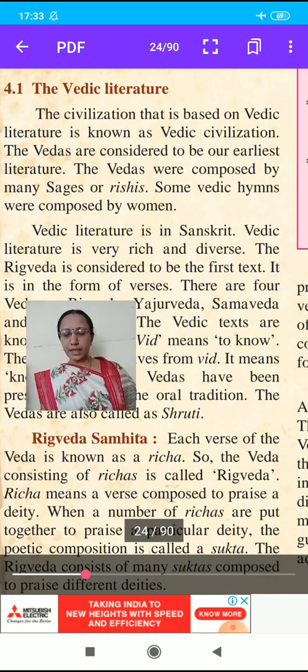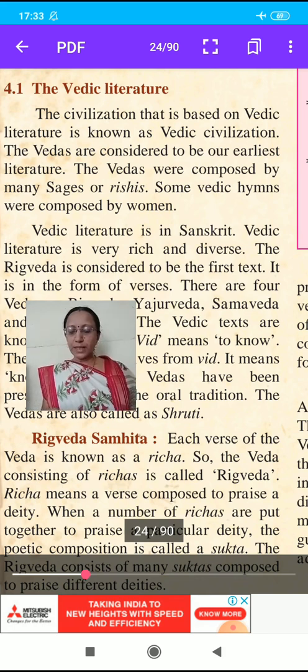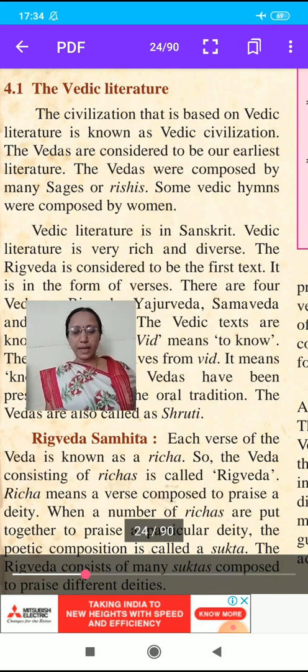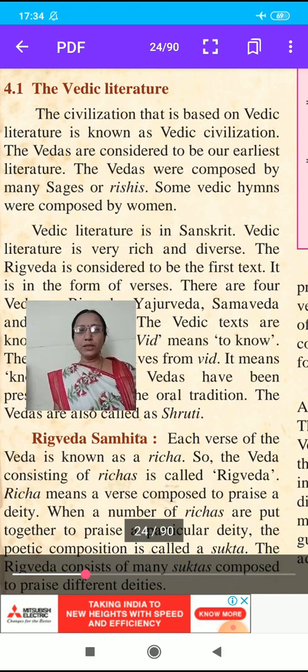The Vedic texts are known as Samhita. Veda derives from the root vid, which means to know, so Veda means knowledge. The Vedas have been preserved through the oral tradition. The Vedas are also called Shruti.